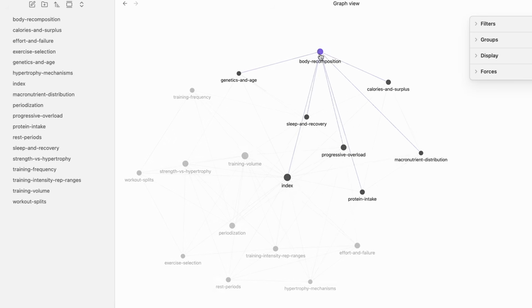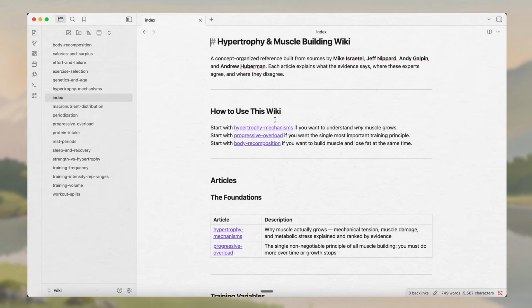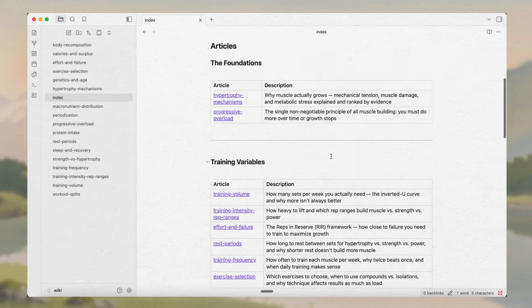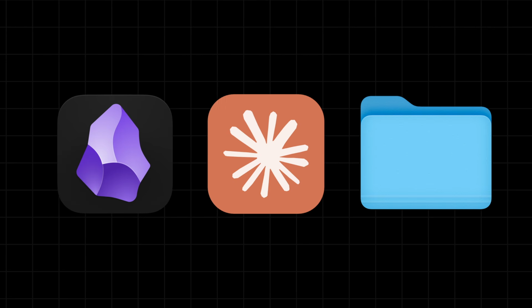And the answer is that they are building personal LLM knowledge bases. I've also heard this called an AI second brain, but it is an AI maintained wiki that grows over time. You can ask complex questions against it, and it never forgets anything, so it gets stronger over time. And they do the whole thing using just Obsidian, Claude, and your local computer files. And in this episode, I'm gonna show you exactly how to build one, because if the smartest people in AI are doing this, we probably should be too.